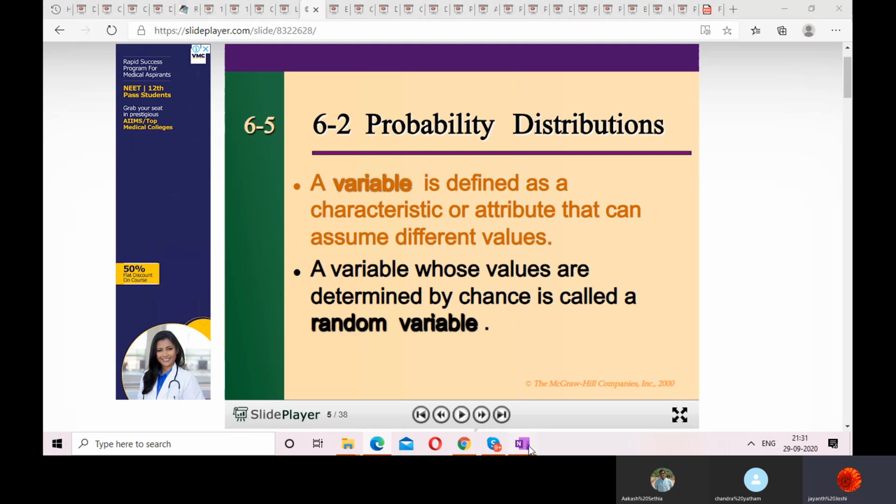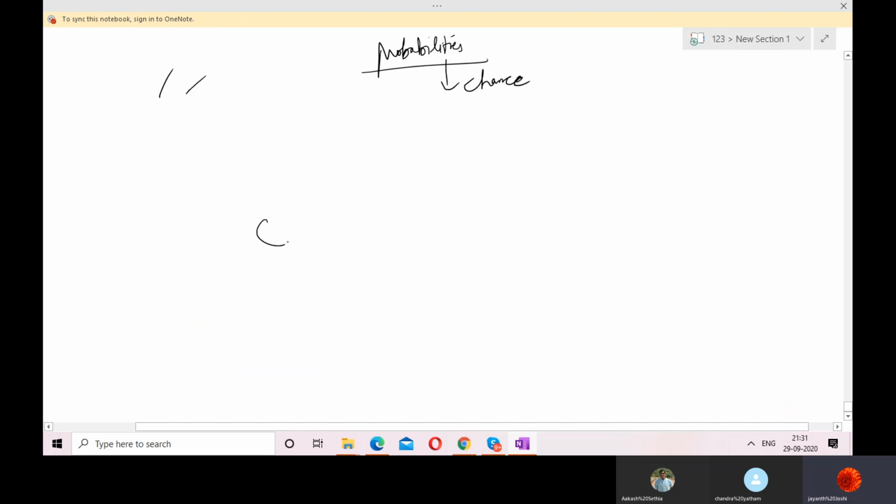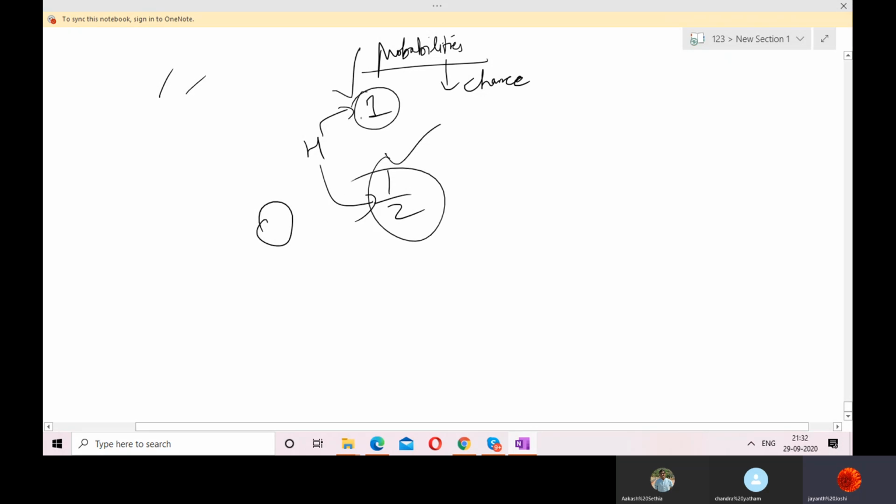Yes. So what I mean to say here, there is a coin, you're tossing a coin. So probability of tossing a coin is 1 by 2. And suppose head falls. So probability of getting a head is 1 by 2. If I am saying head as 1, the probability of getting 1 when a coin is tossed is 1 by 2. And this 1 comes out of this probability, because you are performing an experiment.